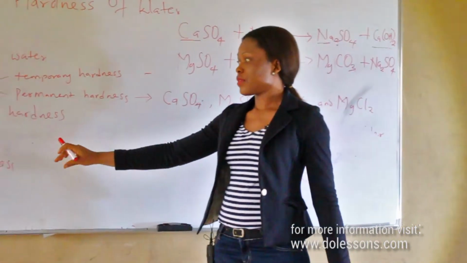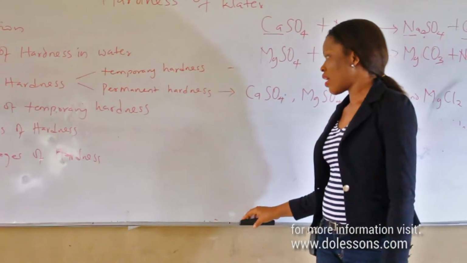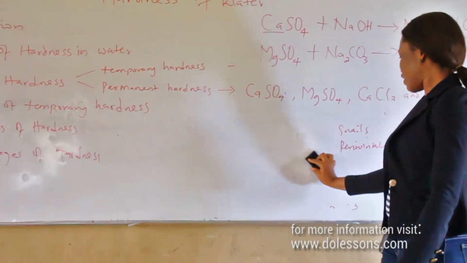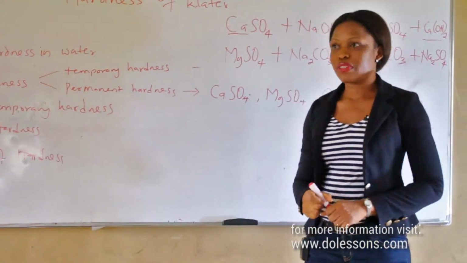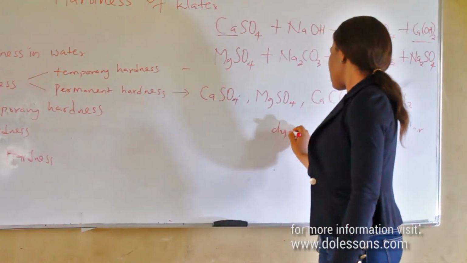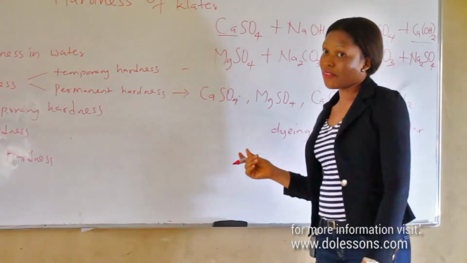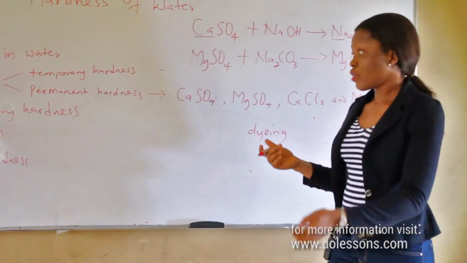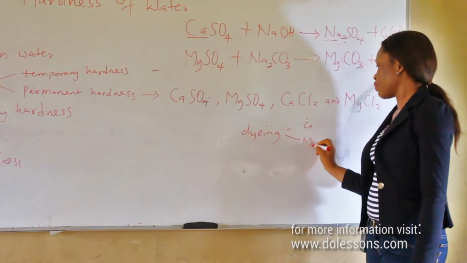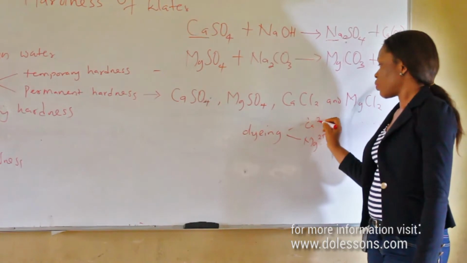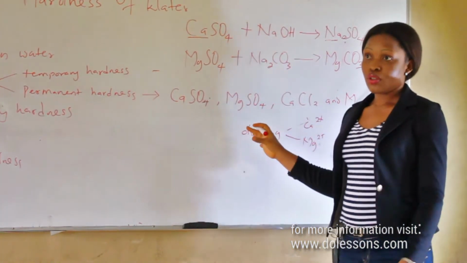Disadvantages of hardness in water. First one is that we cannot use hard water for dyeing because it interferes with the process of the dyeing because of the chemical components that the calcium ion and magnesium ion will interfere with the dyeing process. So we cannot use this.